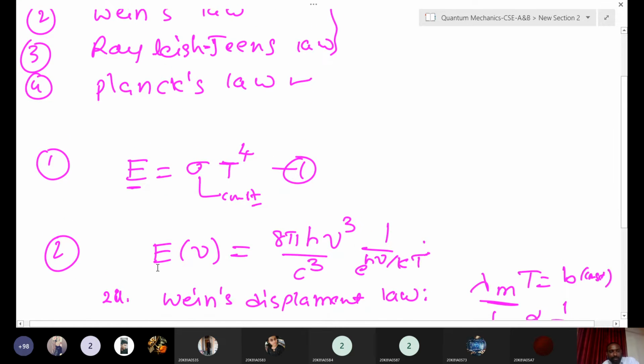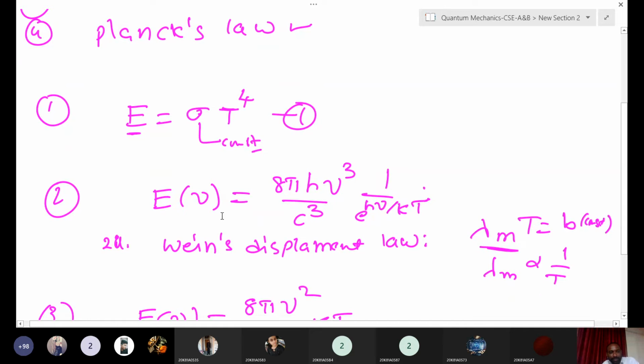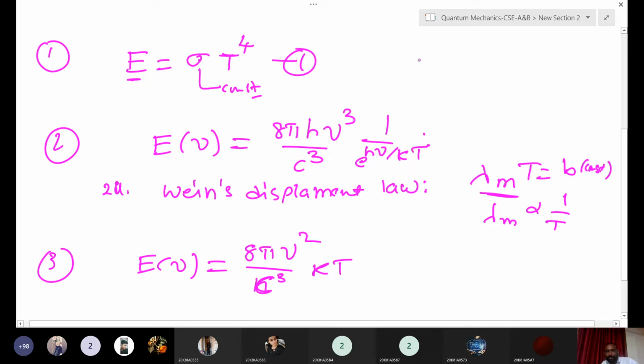Second one is Wien's law. E of nu, the emitted radiation from the black body as a function of frequency, is equal to 8 pi h nu cube by c cube into 1 by e to the power of h nu by kT. This is why we have written that the emitted radiation depends on frequency or wavelength. I will explain it later.